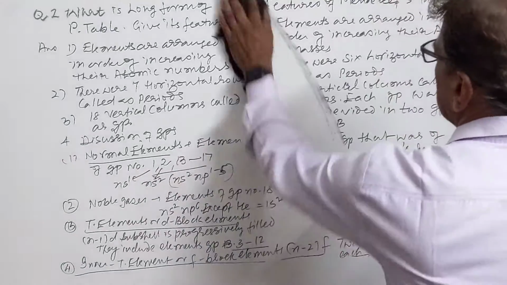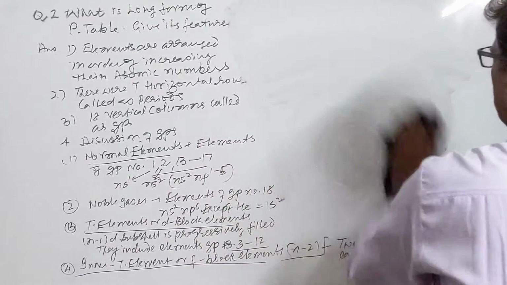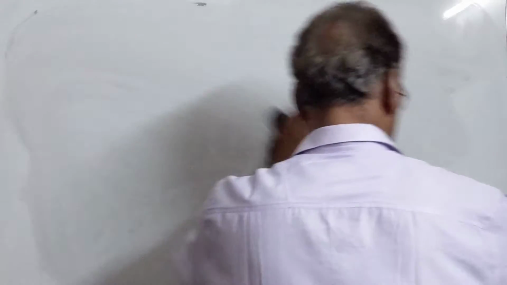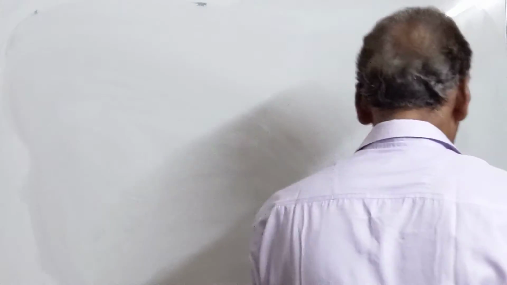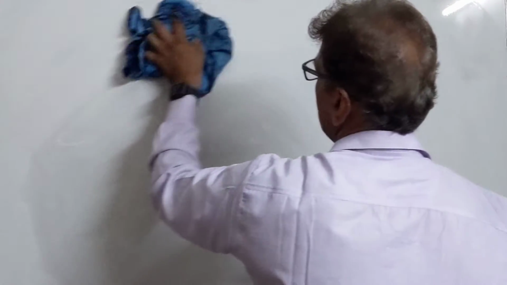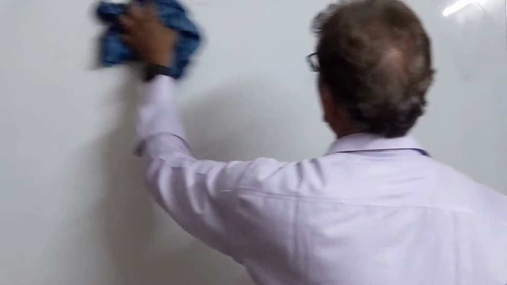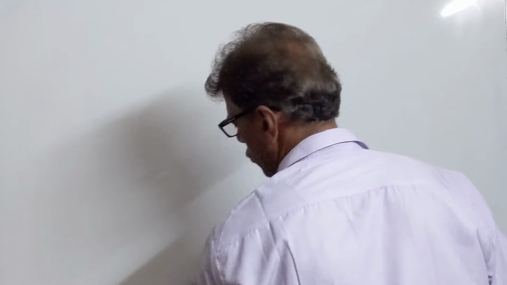Then we come to the discussion of periods. First period is called the shortest period. It contains only 2 elements, hydrogen and helium. In these elements, it is the first energy level in which electrons are filled. Since the capacity of the first level is to accommodate only 2 electrons, in hydrogen the configuration will be 1s1. In case of helium the configuration will be 1s2. So this is the shortest period.